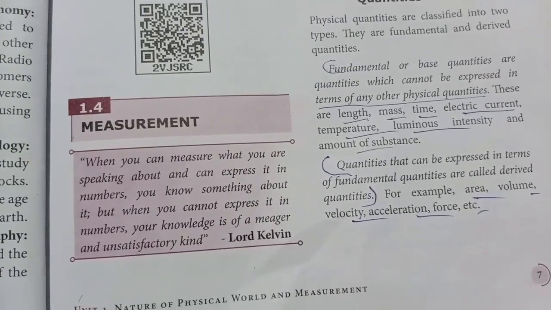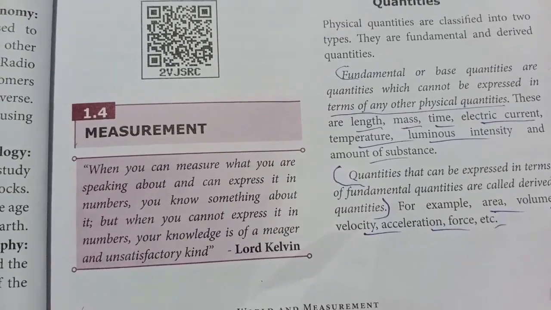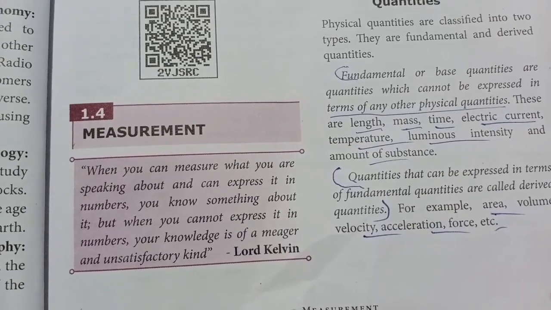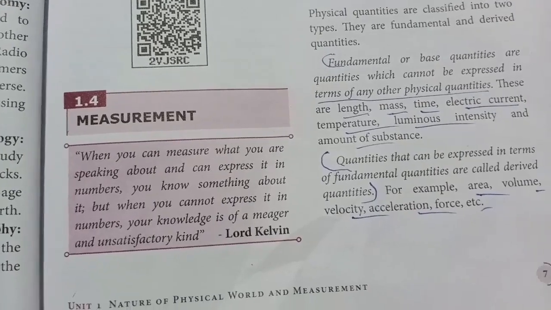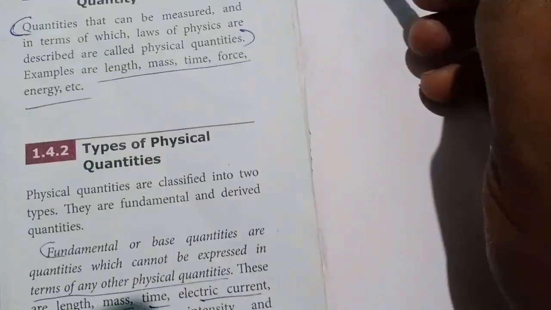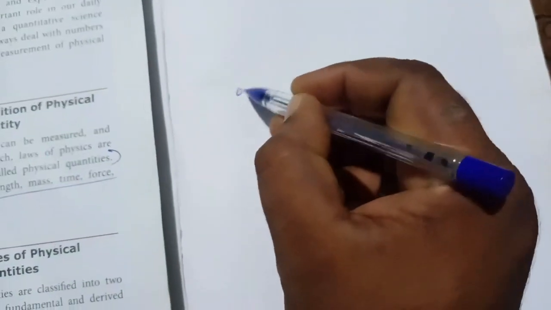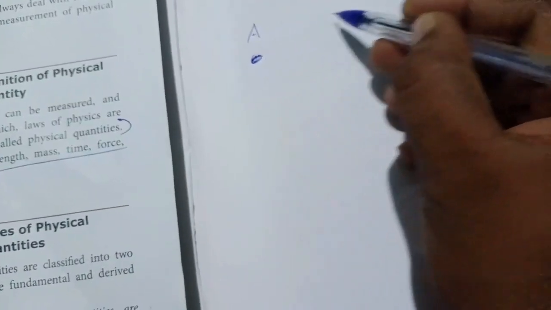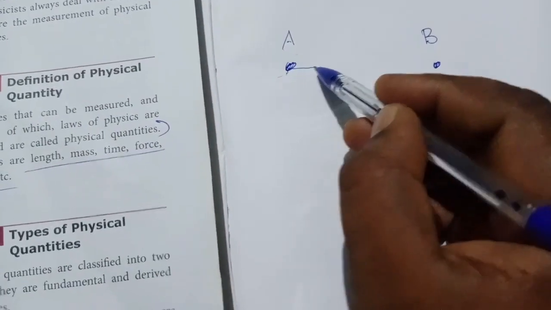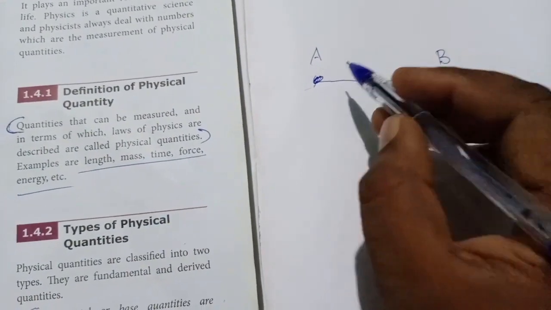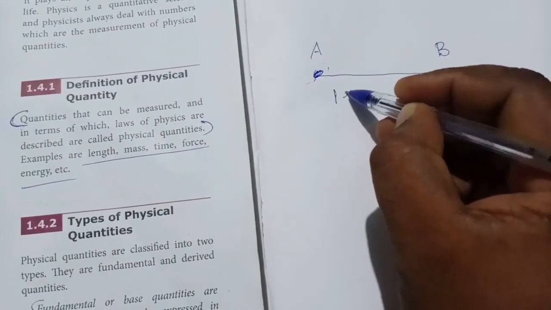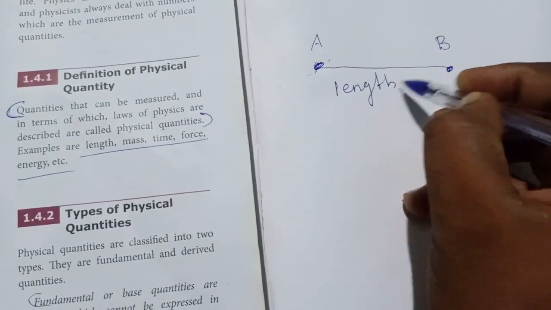There are so many physical quantities. Suppose length, we can mention that by using length only. Suppose you are measuring the distance between this point A and point B. The distance between these 2 points we can mention only as length.